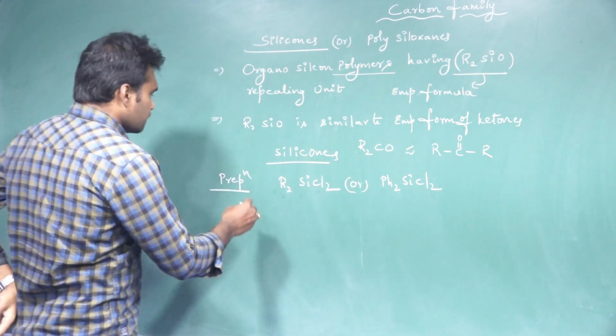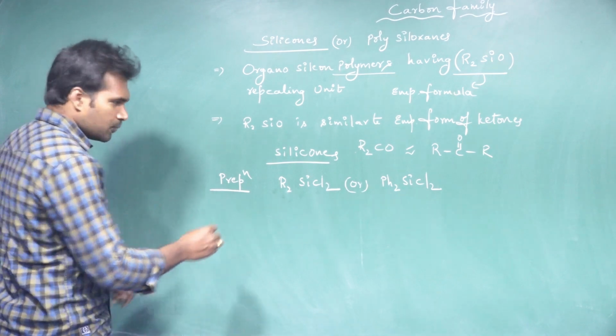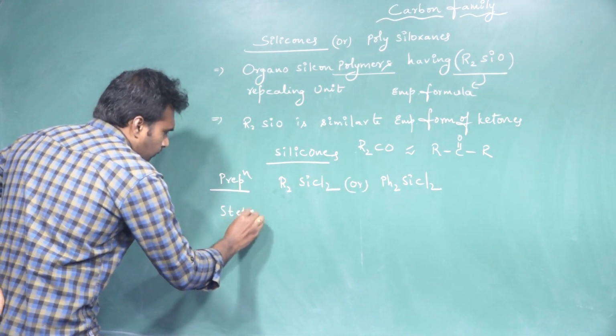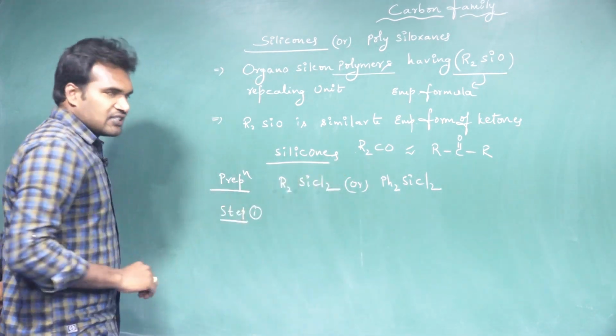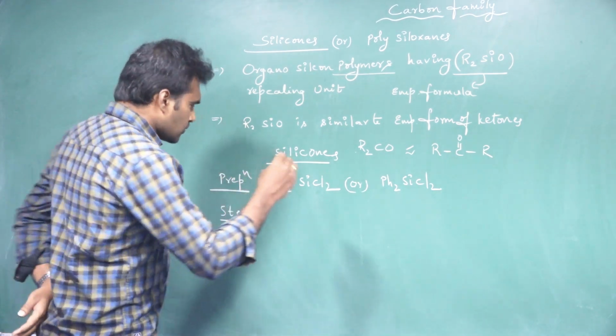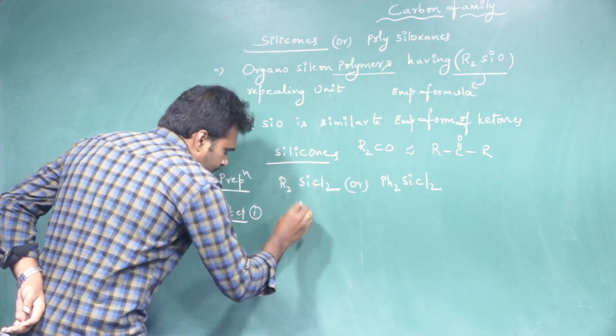To produce this, I am preparing it in two steps. In the first step, I am preparing R2SiCl2. How can we prepare it? Let us take silicon.